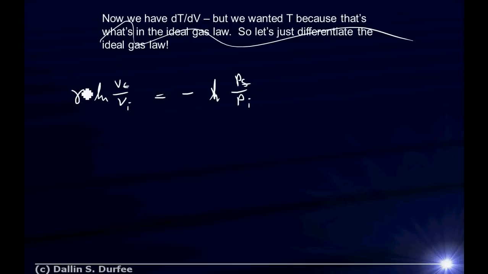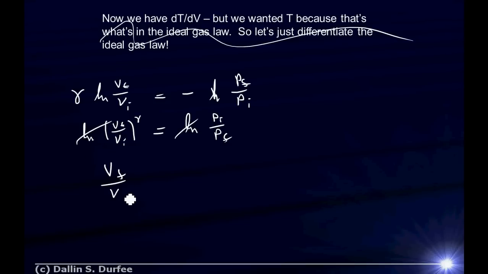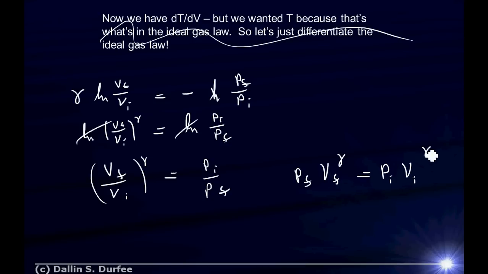Properties of logarithms: I can take some constant multiplied out front and turn it into an exponent inside. So I'm going to get natural log of V final over V initial to the gamma. Same thing, I can take minus 1 and turn it into an exponent over here, and this becomes natural log of P final over P initial to the negative 1, which is P initial over P final. Then I can exponentiate both sides, get rid of the logarithms, and I find that V final over V initial to the gamma is equal to P initial over P final, or P final V final to the gamma is equal to P initial V initial to the gamma. In other words, P V to the gamma is equal to a constant.